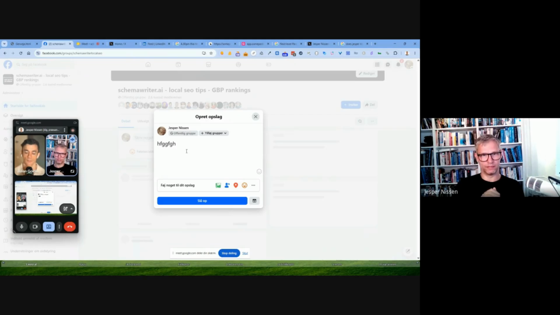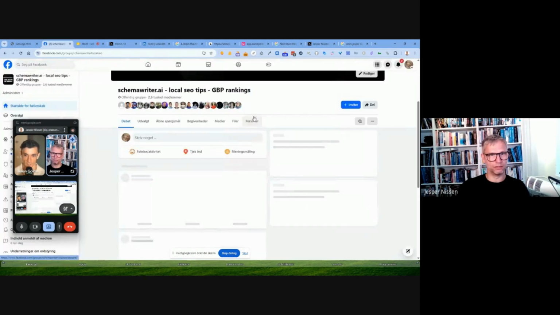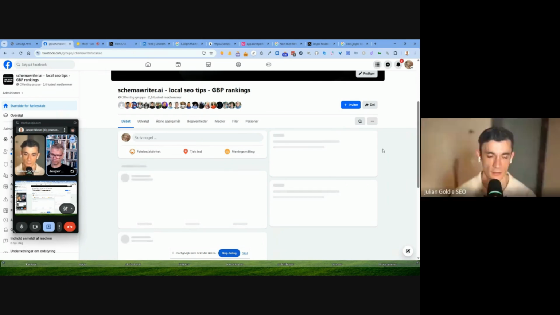It always ranks higher. And for me, it doesn't really matter if I don't get much interaction in this group, because I get more interaction on my Facebook page. Regardless of the interaction, the group still ranks higher. I find that interesting actually, that the groups have more ranking power. Yeah, it's interesting, isn't it?